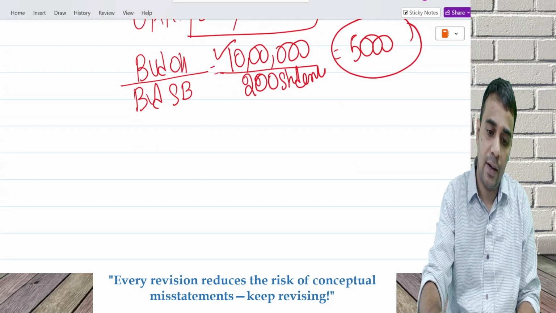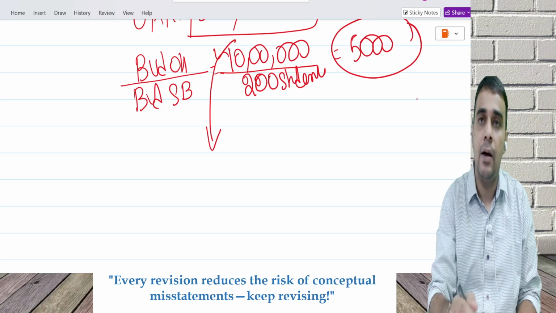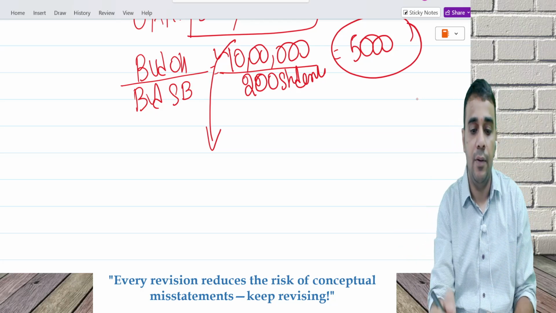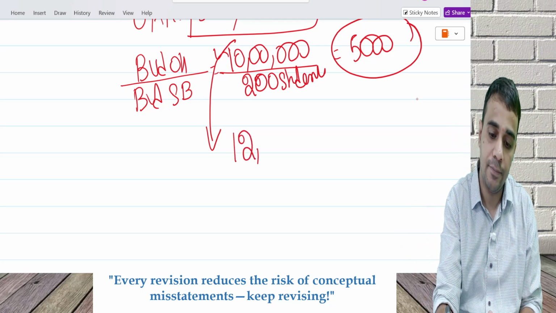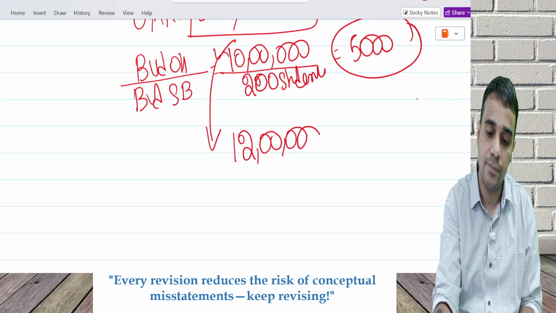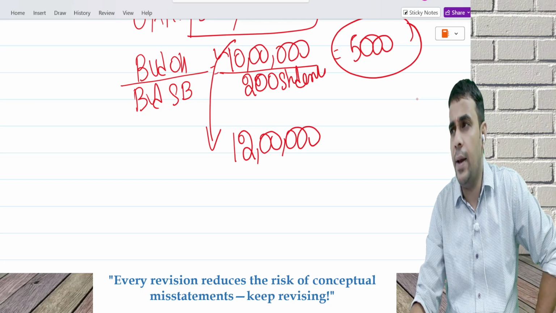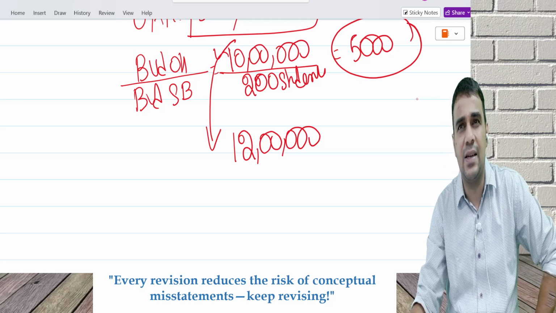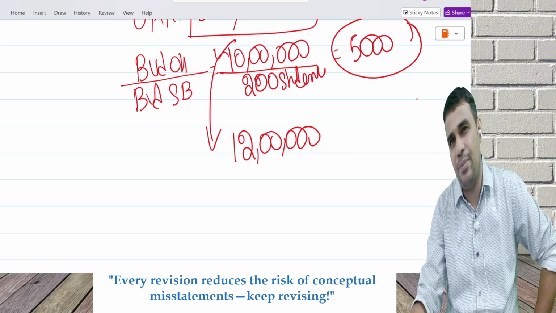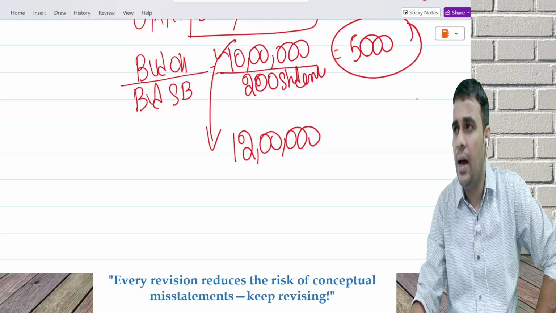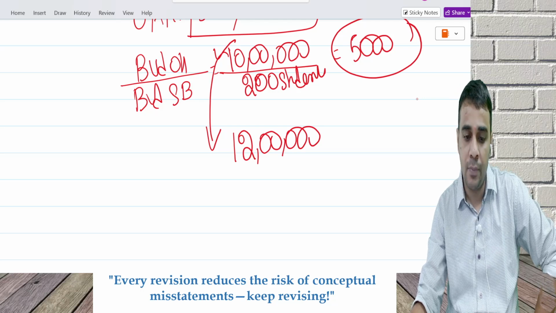Then, as the year went by, this 10 lakh became 12 lakh. Unfortunately, we incurred more expenses, some rent expenses increased, some salaries increased, some maintenance increased, all put together, our 10 lakh became 12 lakh.